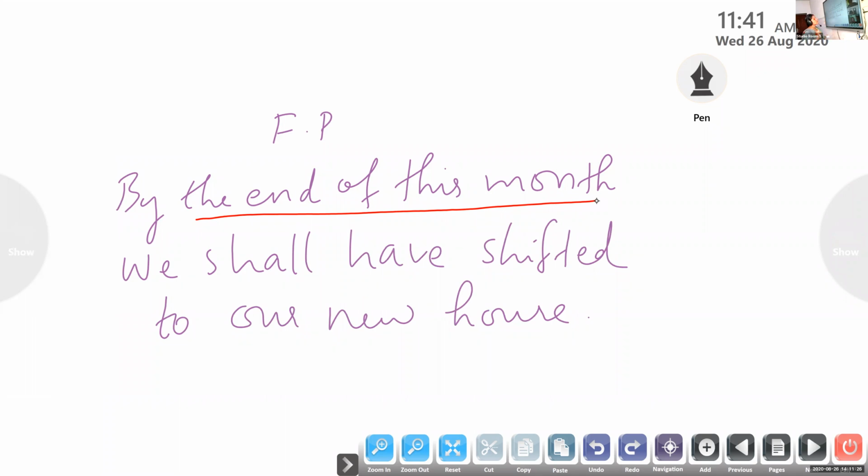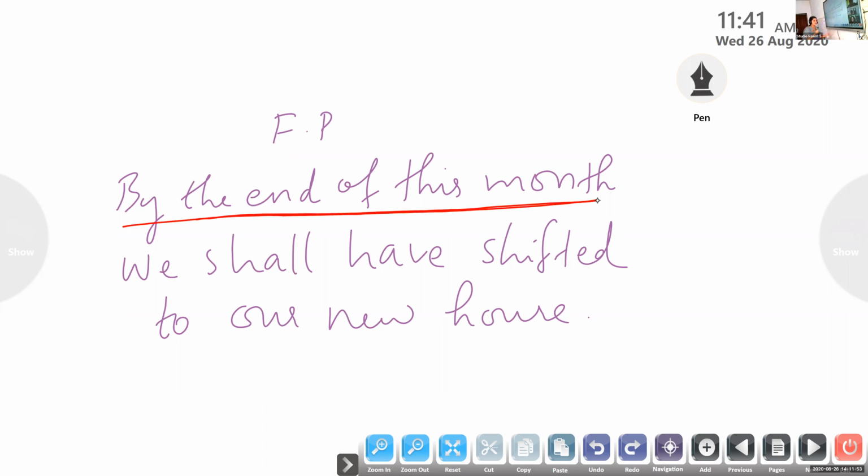Today is 26th of August. You are sure that this month, 31 days are there. So by the end of this month, maybe on August 31st or 29th of August, you are planning to shift from your rented house to your own house, right? So by the end of this month, it shows that it is not happening now.